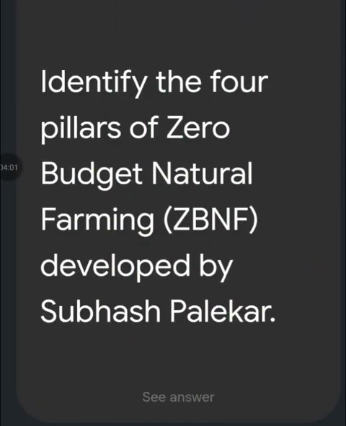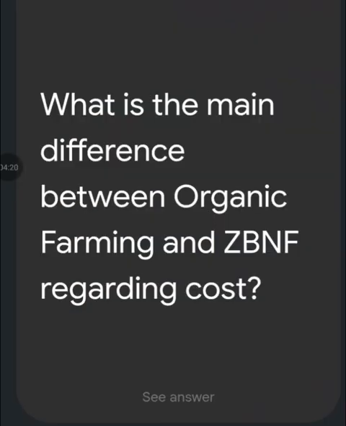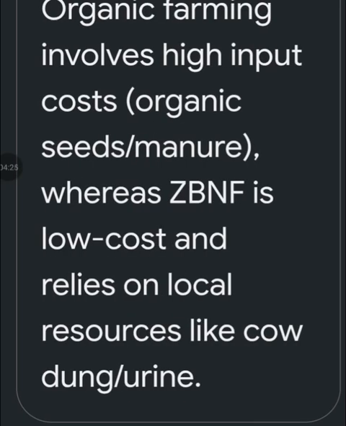Identify the four pillars of zero budget natural farming developed by Subhash Palekar. Bijamrit seed treatment, Jivamrit soil microbial boost, Mulching soil cover, and Whapasa moisture air balance. What is the main difference between organic farming and ZBNF regarding cost? Organic farming involves high input cost, organic seeds, manure, whereas ZBNF is low cost and relies on local resources like cow dung, urine.